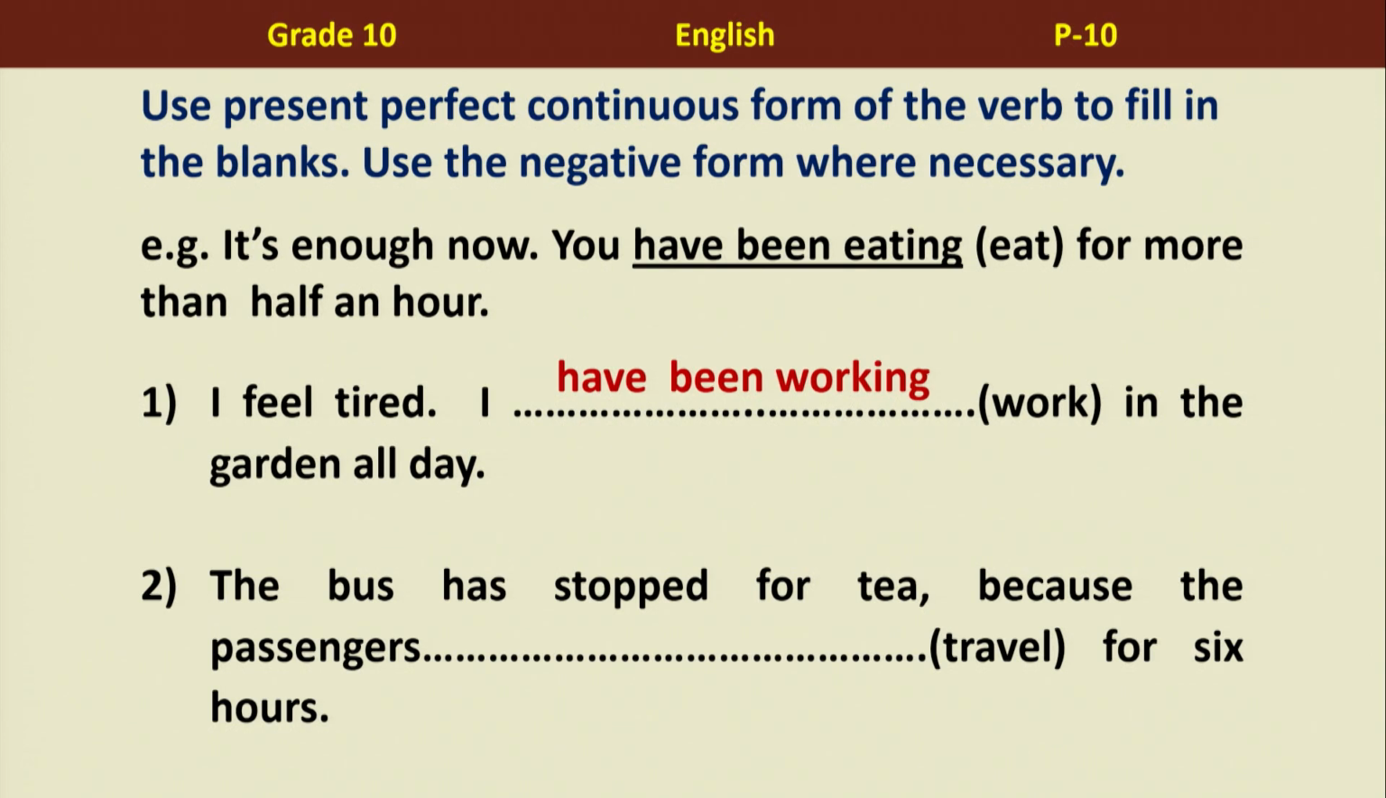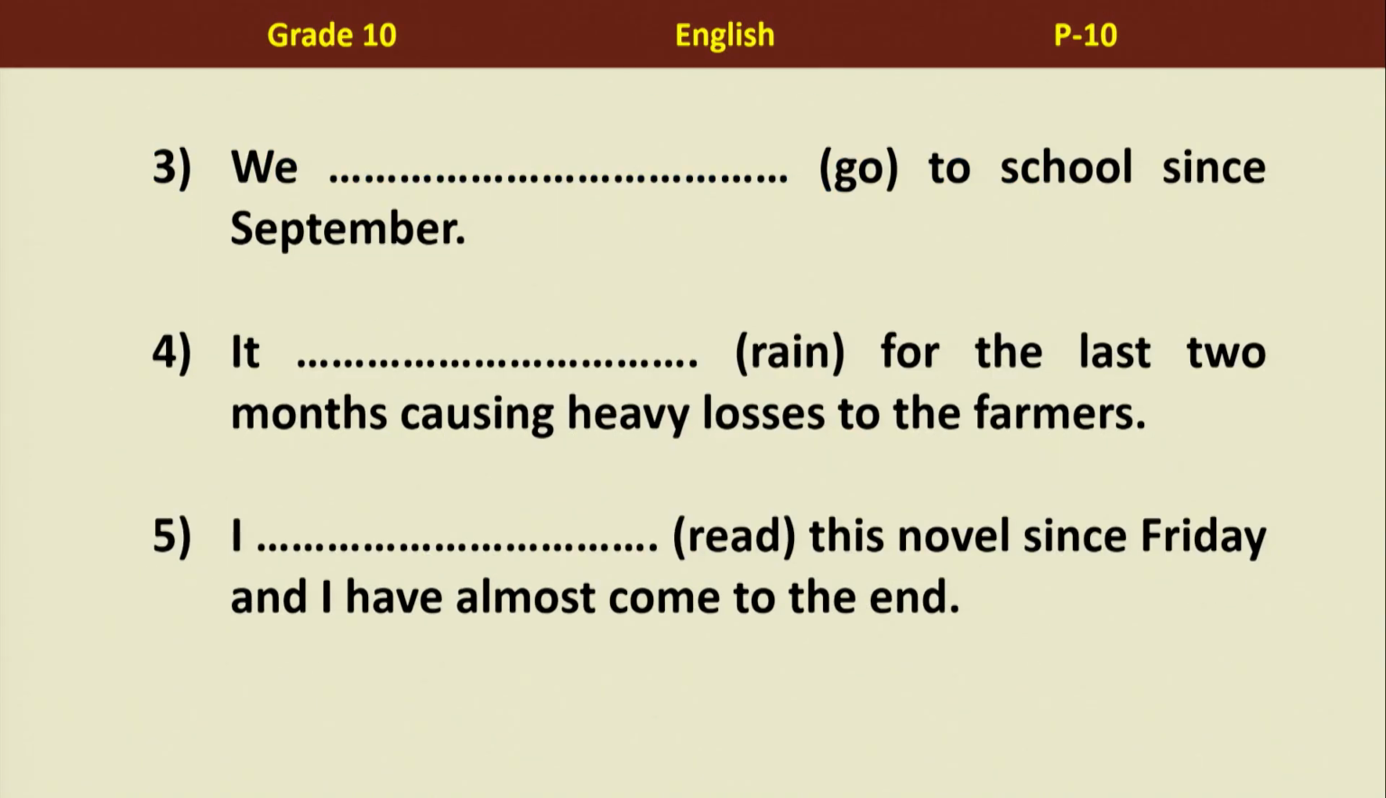Have been working. Yes. In the same way, the second sentence, the bus has stopped for tea because the passengers have been traveling. Traveling, you have to double the last letter. Remember that as well. Have been traveling for 6 hours. And third one, we blank go to school since September. We have been going to school.